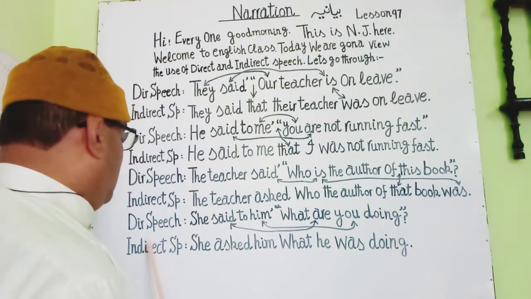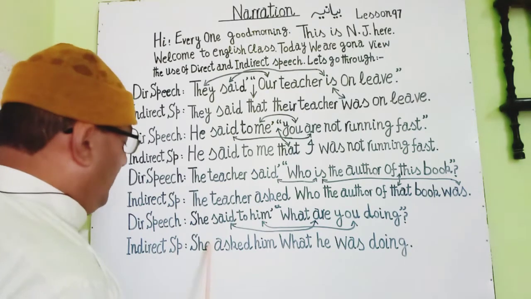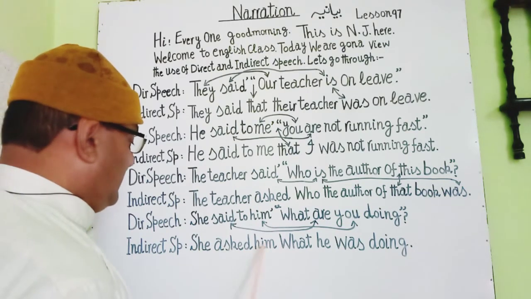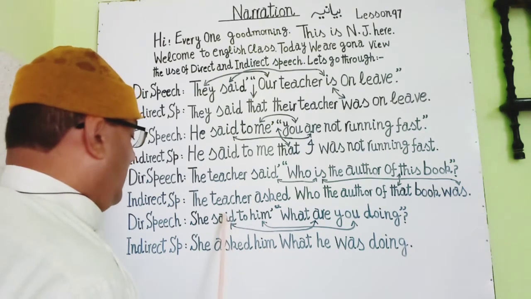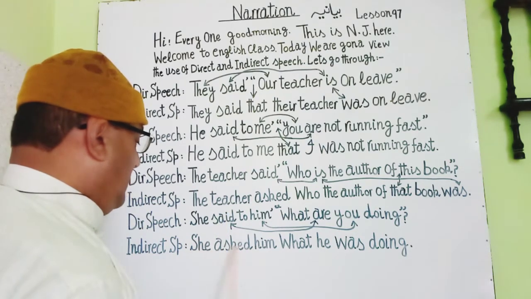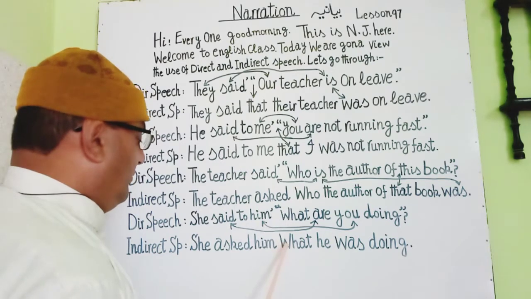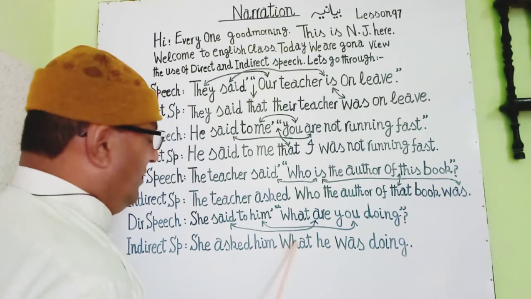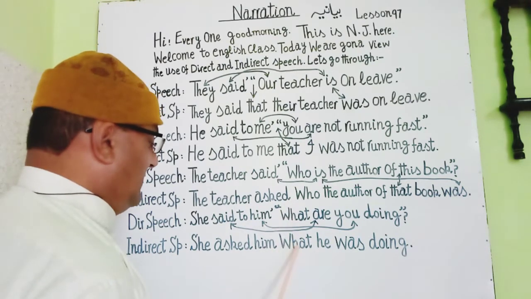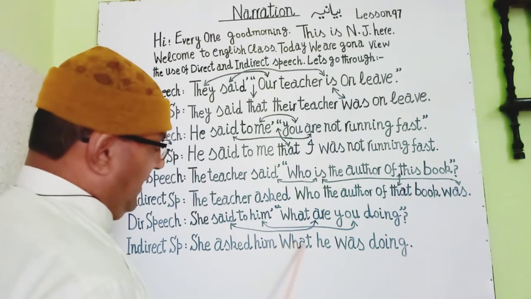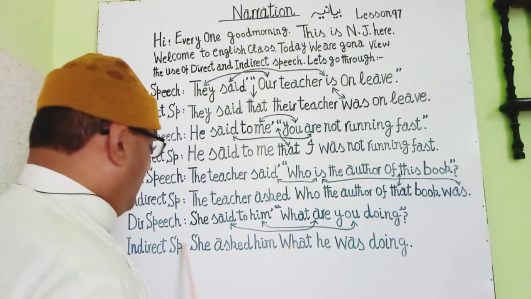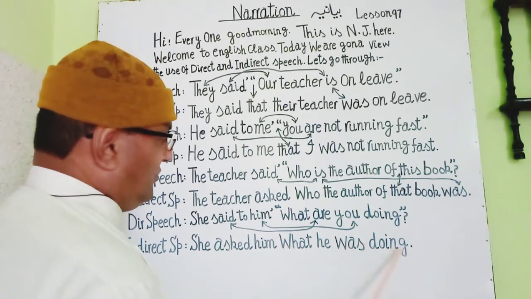Now when we change it into indirect speech, we will write, she asked him. Said is replaced by asked. She asked him. उसने उससे पूछा. By rules, we won't put that here. We will write the what in the same state. She asked what he was doing.